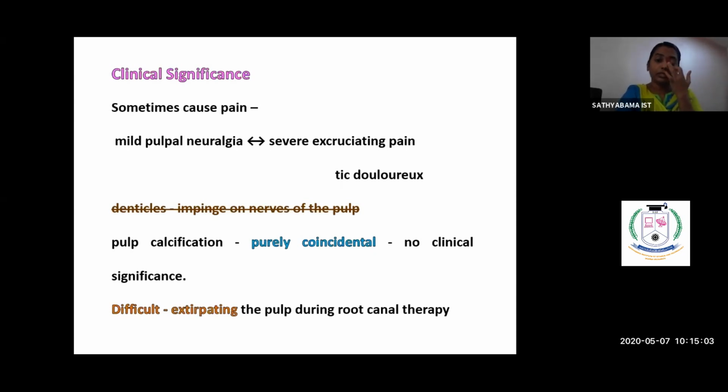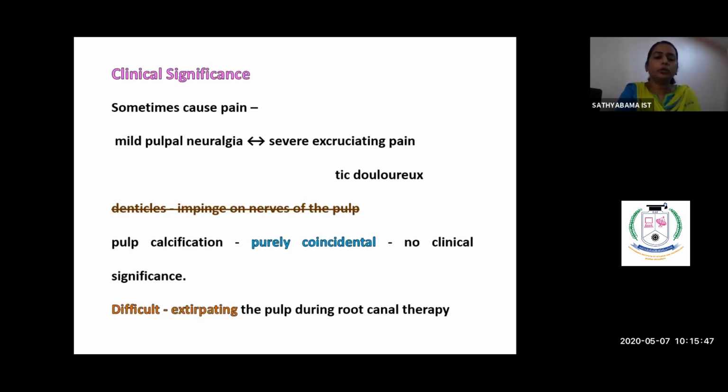So clinically, the patient does not have pain at all. Very rarely they may have a mild pulpal pain to very severe excruciating pain, something similar to tic douloureux, which is nothing but trigeminal neuralgia. However, they have not seen any of the denticles impinging on the nerves of the pulp. So though the denticles are associated with the pulpal vessels and the nerves, they don't impinge on the nerves. But the cause of the pain is unknown. It is the pulp calcification, and the clinical manifestation is purely coincidental because some patients are asymptomatic.